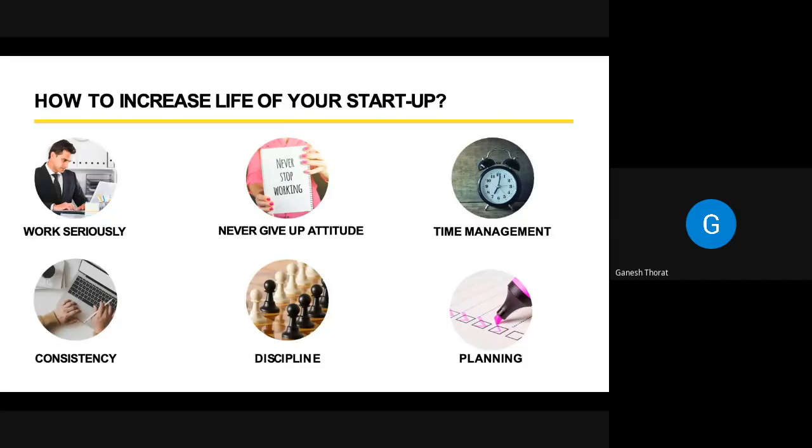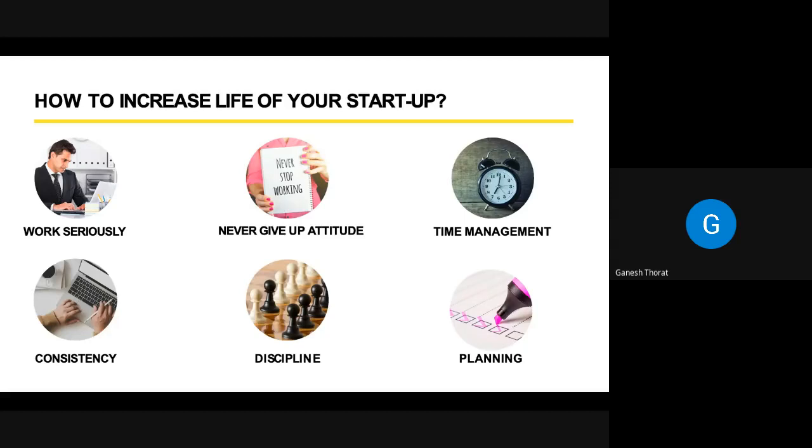Then, how to increase the life of your startup. Till now we have discussed the idea, problem, funding, planning, etc. But apart from this, we must have a few things in a startup. First is work seriously, that is, the seriousness of work. Each and every member in your organization, especially the core startup team, must be very serious about the work they are assigned. Seriousness means that while performing a particular work, you must be aware of the impact it will bring to your final product.